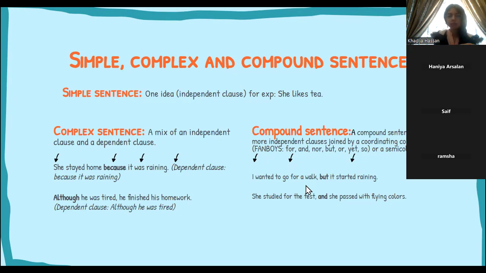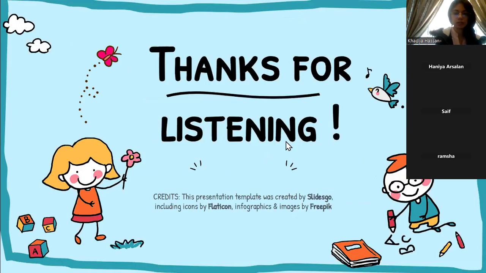She studied for the test. She passed with flying colors. Both make complete sense on their own, but we're joining them together with and, right? So that's our coordinating conjunction. And that is pretty much it for the slides. We will now be moving towards the exercises.